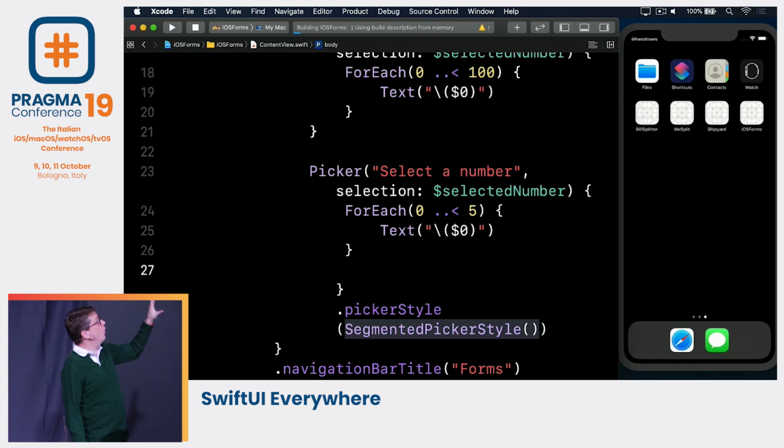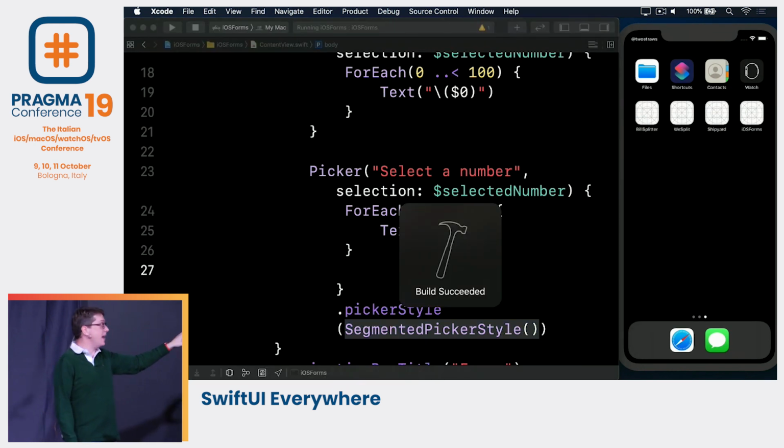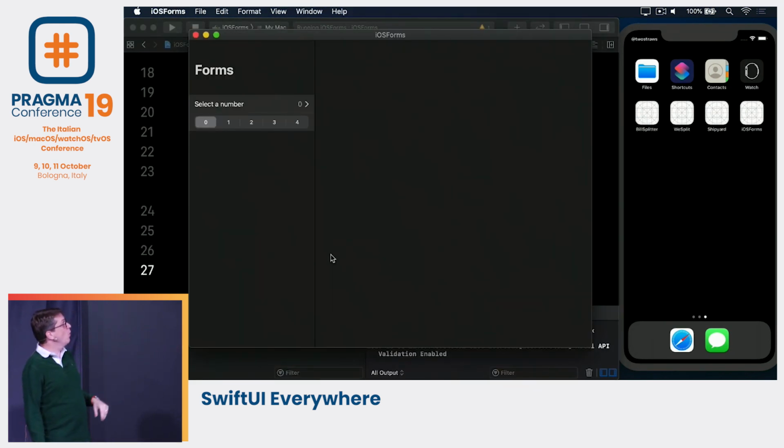And again, this is running on the Catalyst version of my iOS app. And when that runs, what we'll see is a UIKit style picker. It's gray, it slides around as expected. And that's perfectly usable. You know, if that's what you shipped, I'd be okay with that. But it's not the way AppKit does these things. AppKit segmented controls look different.